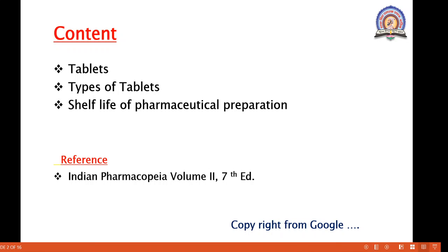After completion of this lecture, we must know about the tablets, types of tablets, and what is the meaning of shelf life of pharmaceutical preparation. So content of today's lecture is tablet, types of tablets and shelf life of pharmaceutical preparation. The reference I have used for this lecture is Indian Pharmacopoeia volume 2.